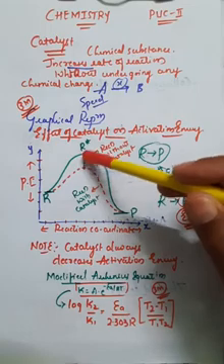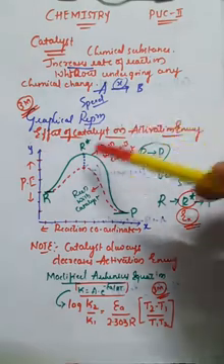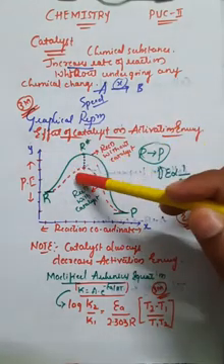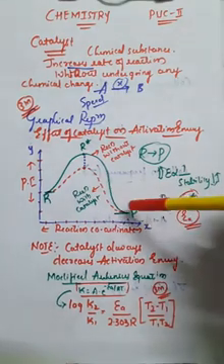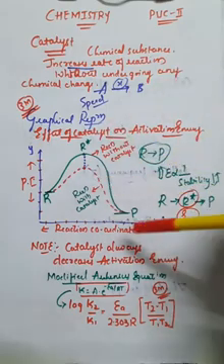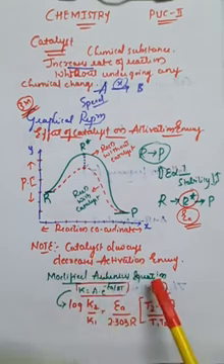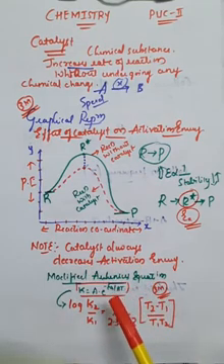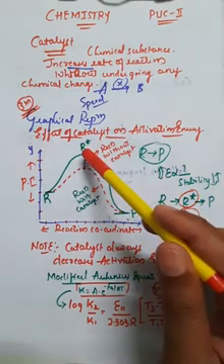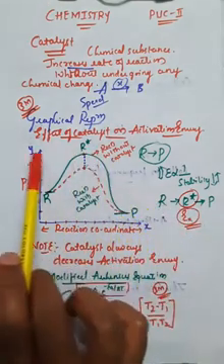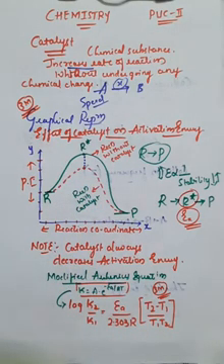Therefore this amount of energy is reduced, so it decreases the activation energy. Due to the addition of catalyst, the activation energy decreases. So the reactant molecules will convert into product very easily, and a speedy process can take place. One important point, the same thing I have explained: the catalyst always decreases the activation energy. Whenever you add the catalyst, its main role is to decrease the activation energy. Here you can observe this R star has reduced from this value to this value, which means on the y-axis this value is reduced to here, right? That is the very important role of the catalyst, right?